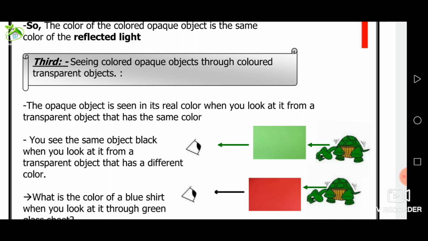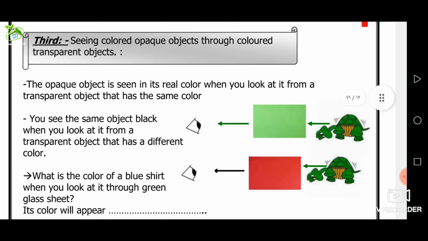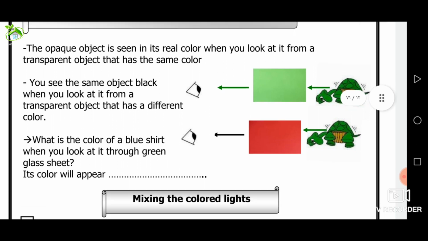Number 3, seeing colored opaque objects through colored transparent objects. The opaque object is seen in its real color when you look at it through a transparent object that has the same color. You see the object black when you look at it through a transparent object that has a different color.